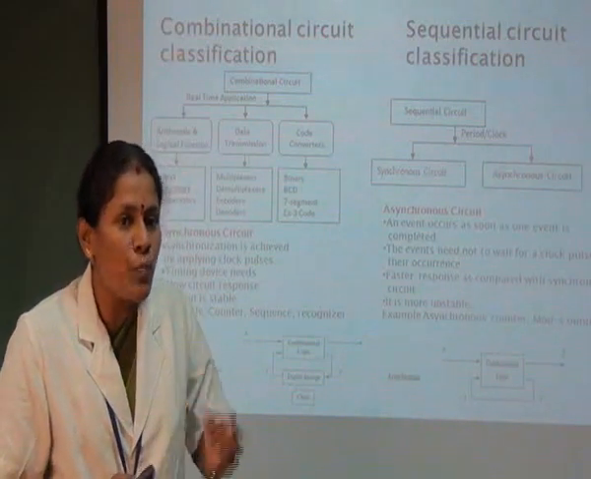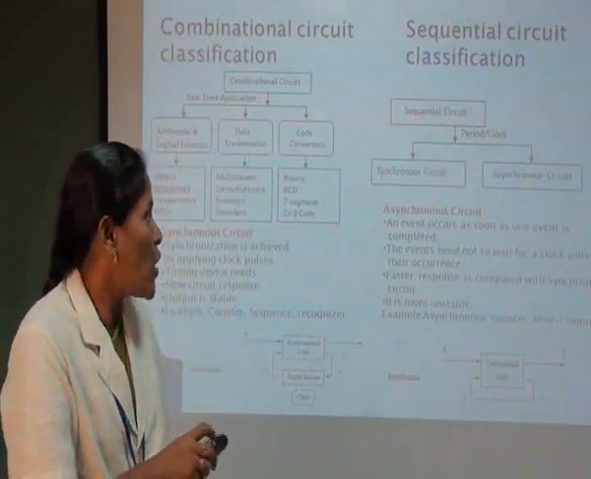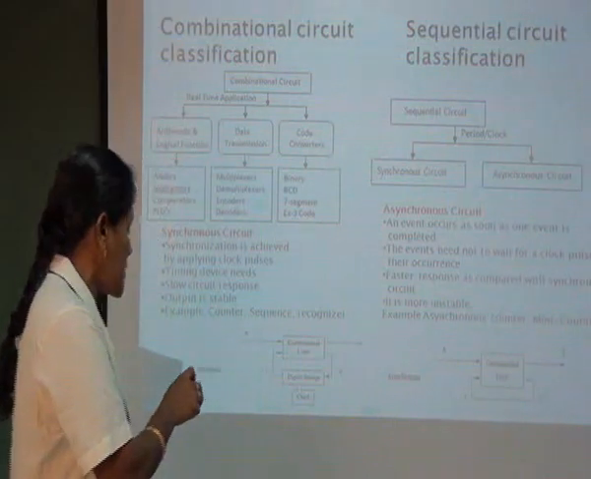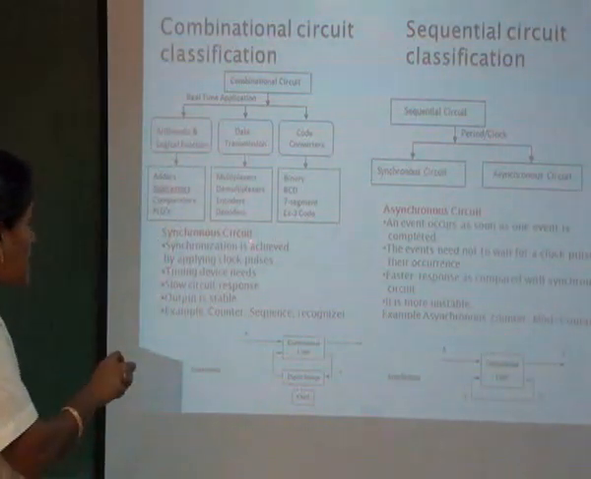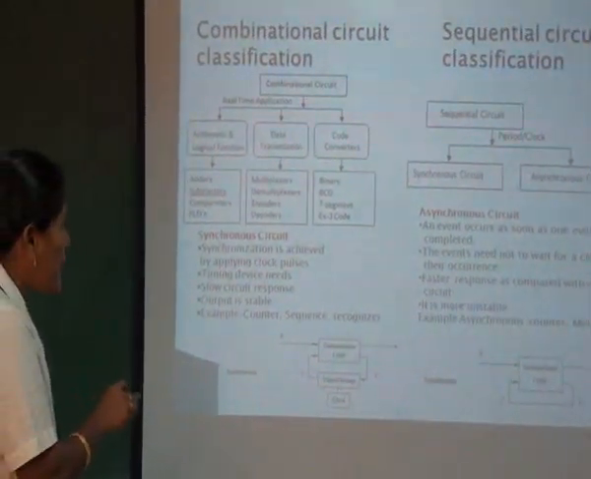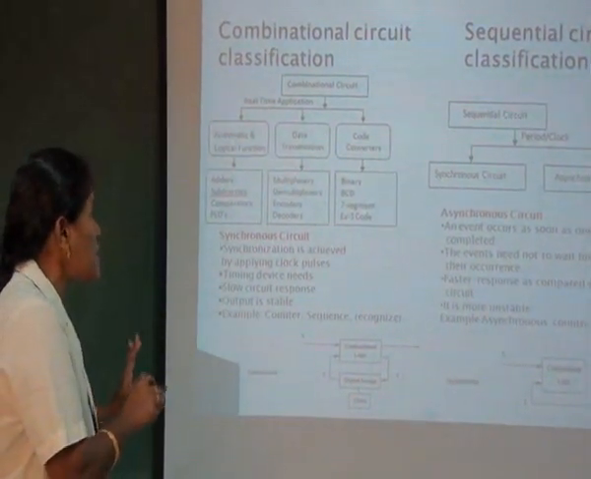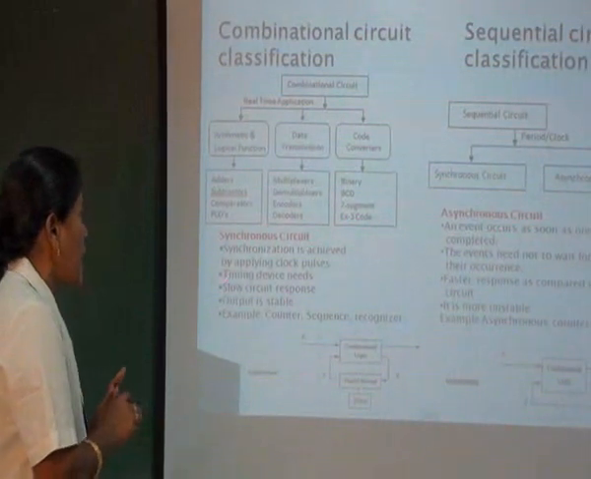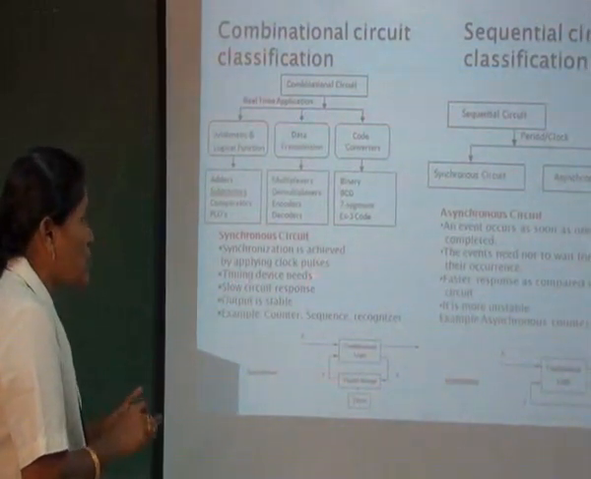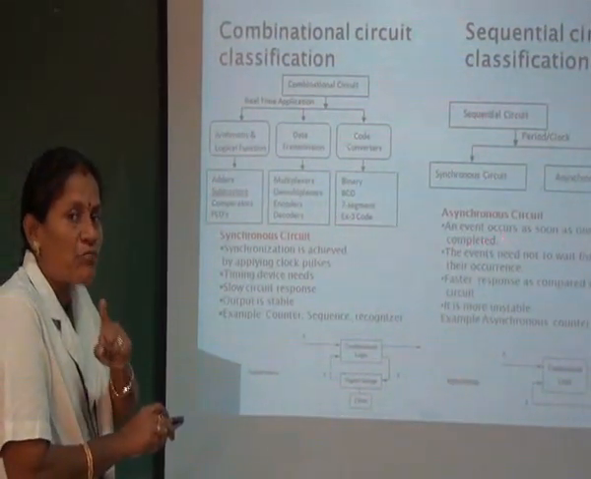Based on this play, we move on to the definitions of synchronous and asynchronous circuits. Synchronous is achieved by applying the clock pulse. Without a clock, we cannot design our synchronous circuit. Next, a timing device is needed. I gave you 1 week of time period.